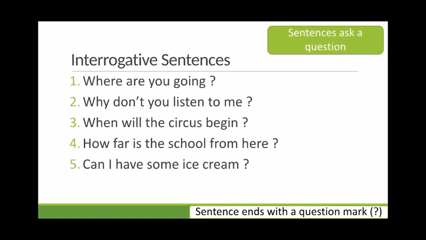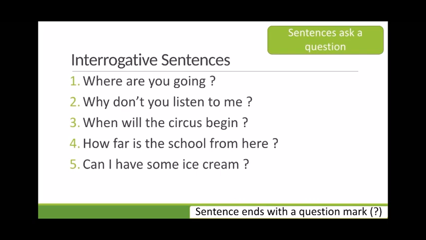Now, some sentences, they seek some kind of information or they ask a question. Like if you look at the examples which are given on your screen. Where are you going? Why don't you listen to me? When will the circus begin? How far is the school from here? Can I have some ice cream? All these sentences are asking for a kind of information. They are asking a question. So sentences which ask a question are known as interrogative sentences. And if you notice, all these sentences end with a question mark.